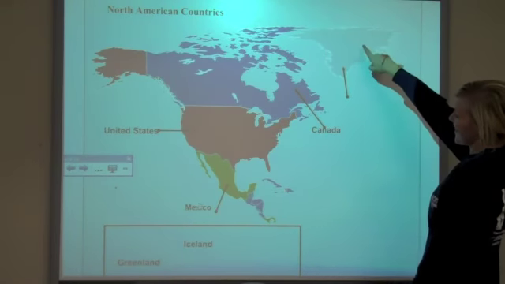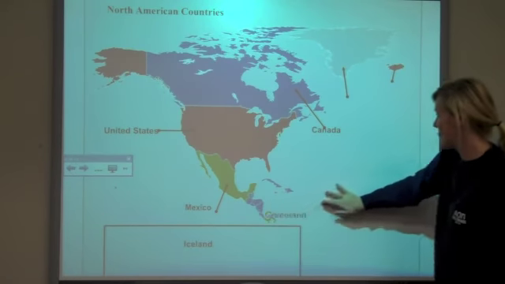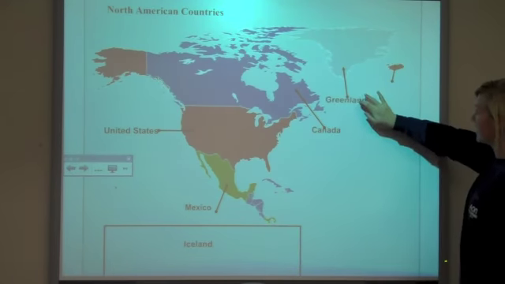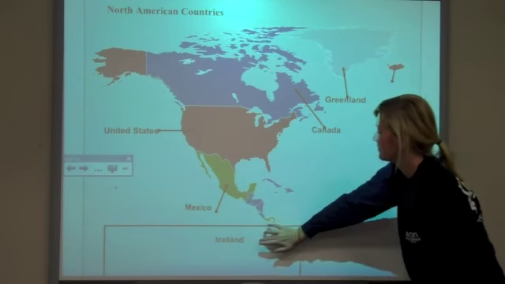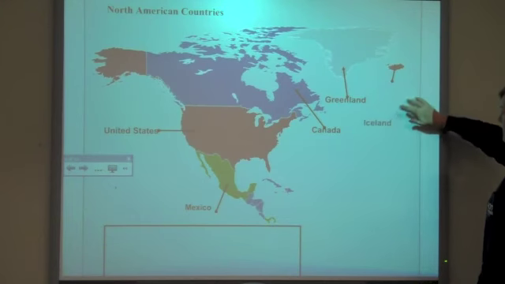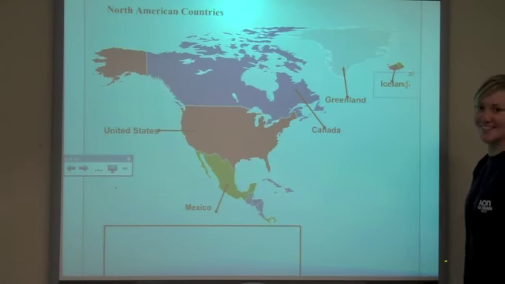The big gray country right here is Greenland. And the small little red country right there is Iceland. And there are your North American countries.